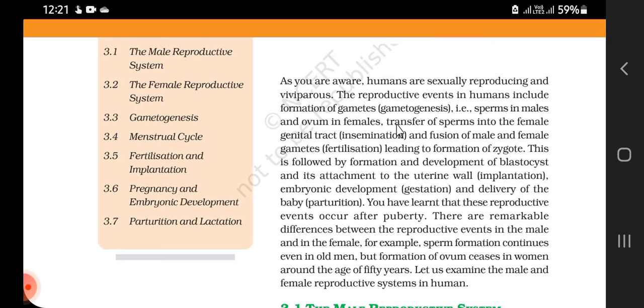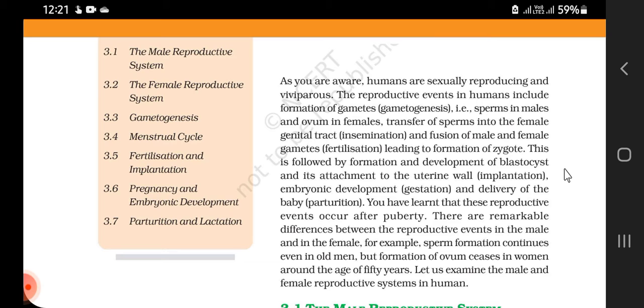During sexual intercourse, when the sperm is transferred into the female genital tract, that is known as insemination. After that, the fusion of male and female gametes occurs in the female reproductive organ, which is known as fertilization, and this leads to the formation of zygote.